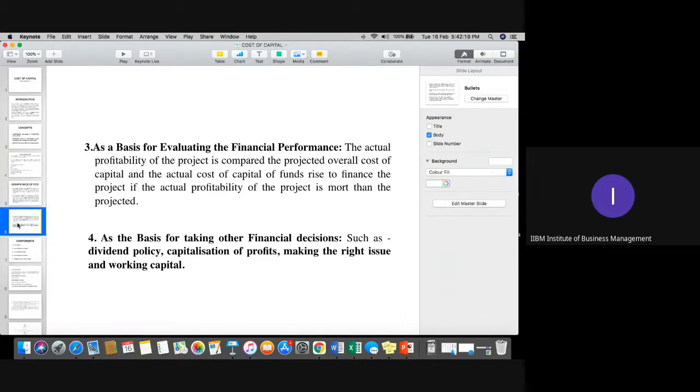Okay. Then the last point we have is all about the basis of other decision making as well. Other decision making which we are talking about right now, in terms of dividend policies, working capital, and capitalization on the profit. It's all about retained earning decision making. Means any other financial decision making is also a crucial part of your cost of capital only. Is this clear, please, everyone?